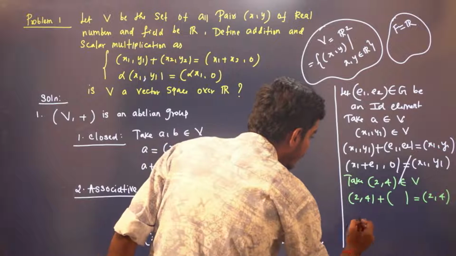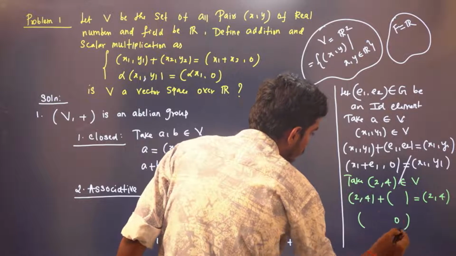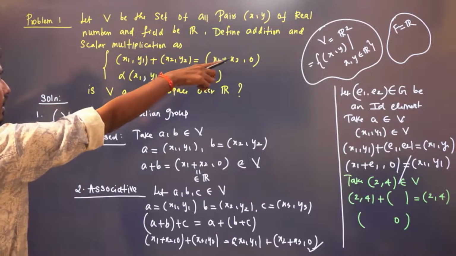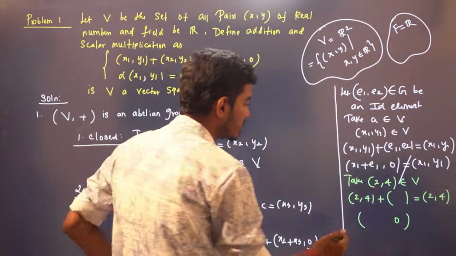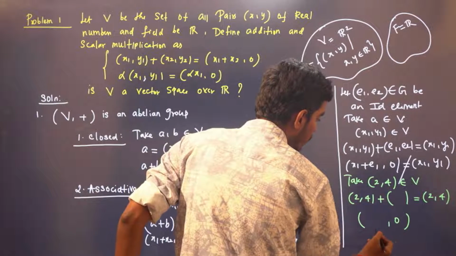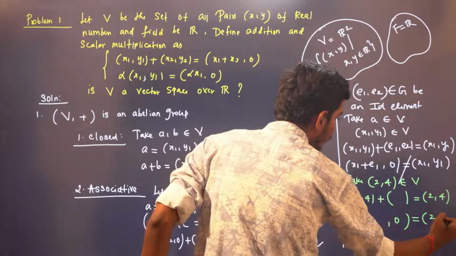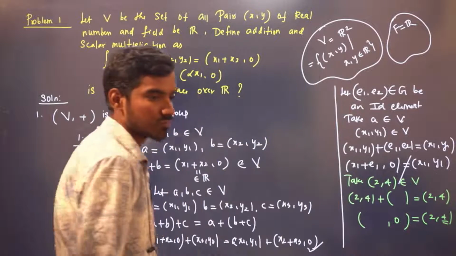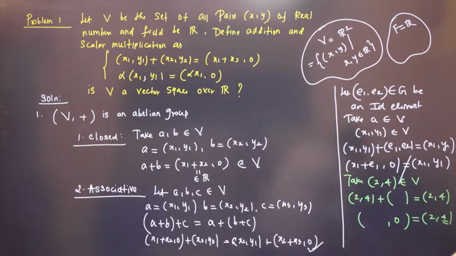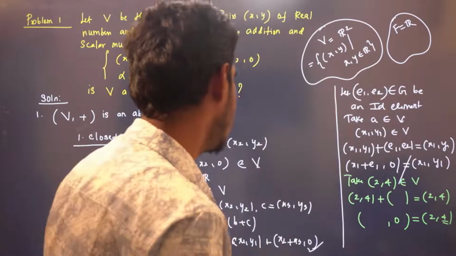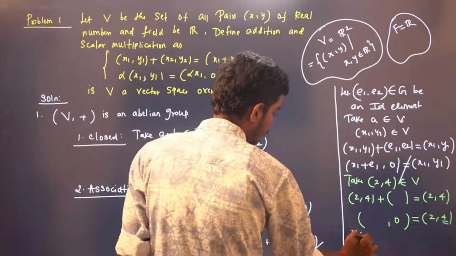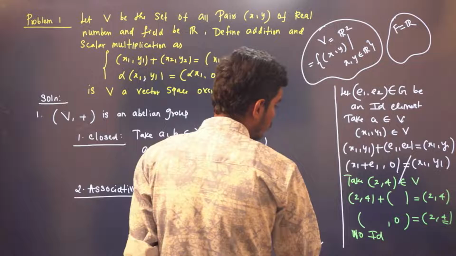Because the second element is always 0. That is what we are defining right here, right? The second element is always 0. Now this is the sum of these two pairs, which will never be equal to (2, 4), because here the second element is 4. So therefore, no ID. There is no ID element.